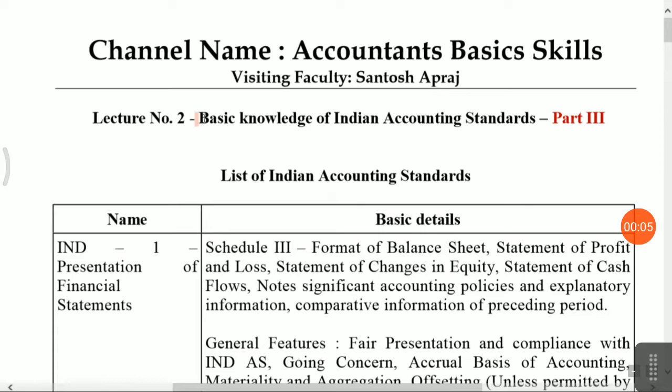Today I will take basic knowledge of Indian accounting standards, that is part 3. I will cover 5 Indian accounting standards because each accounting standard has major importance. So it is difficult for you to understand Indian accounting standards in one lecture. So I have divided these Indian accounting standards into part 3, part 4 and part 5.